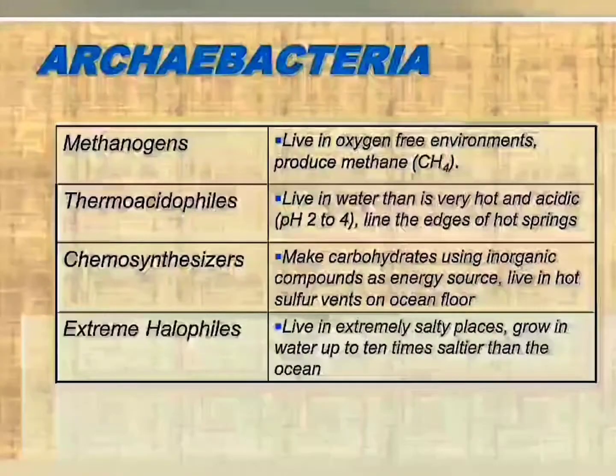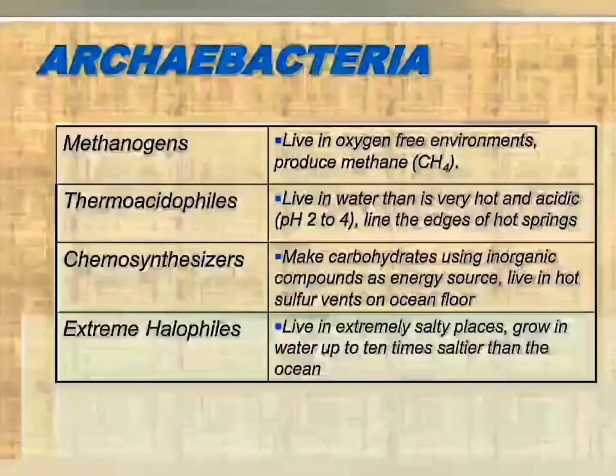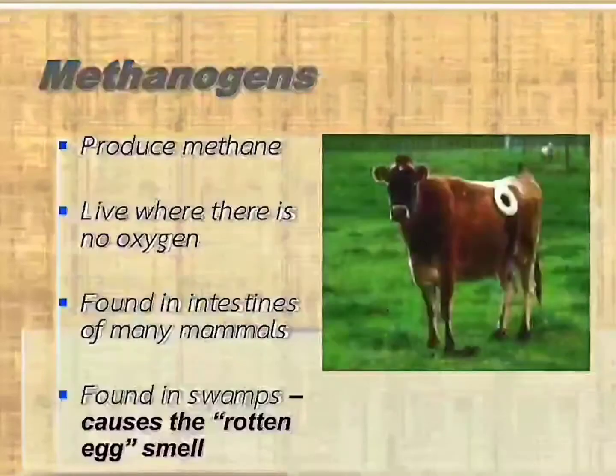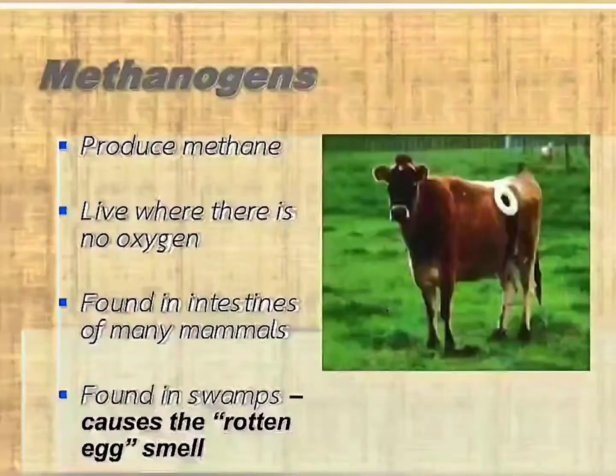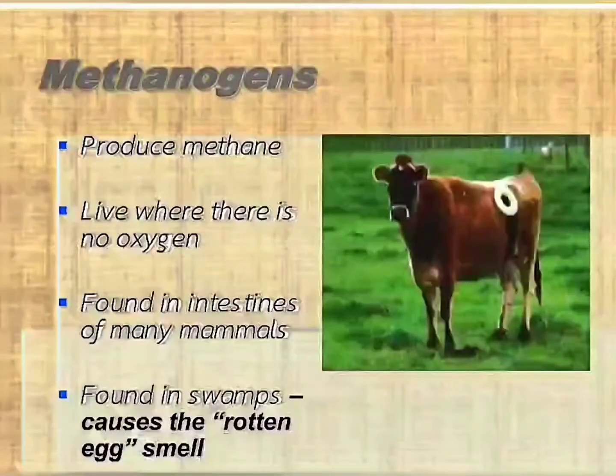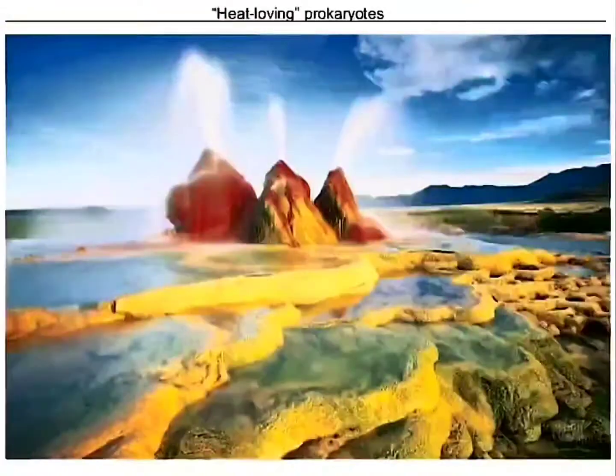Methanogens. Methanogens live in an oxygen-free environment and produce methane. They are also present in the intestines of ruminating cattle. They are also found in swamp places and produce a very foul smell. Next are the heat-loving prokaryotes, which are called thermoacidophiles.